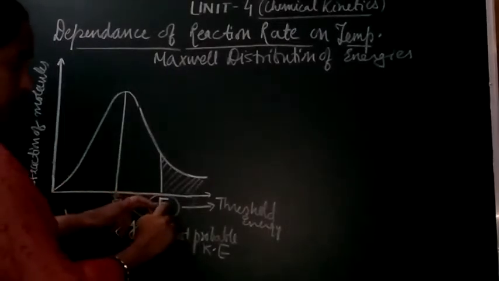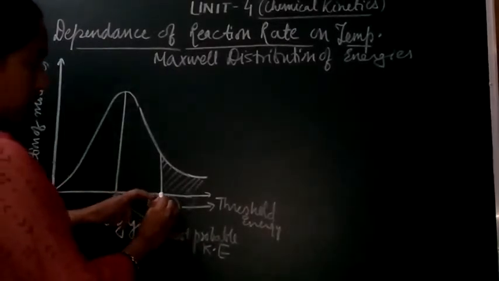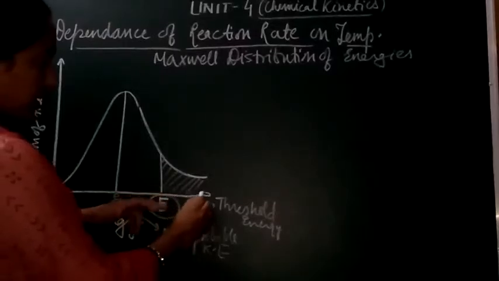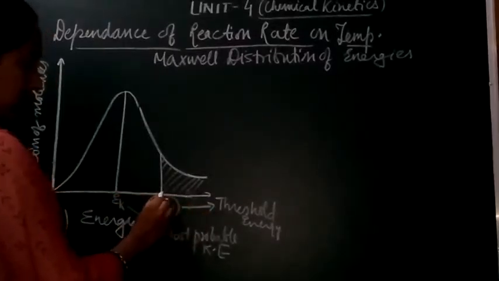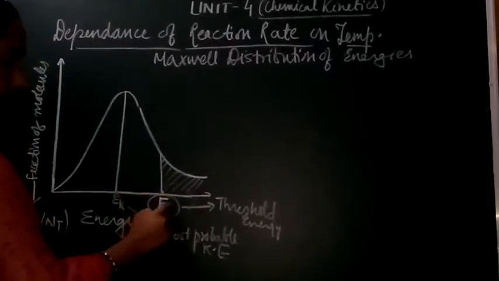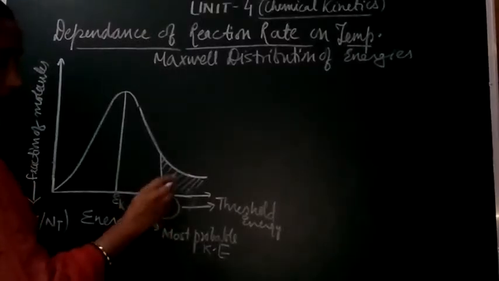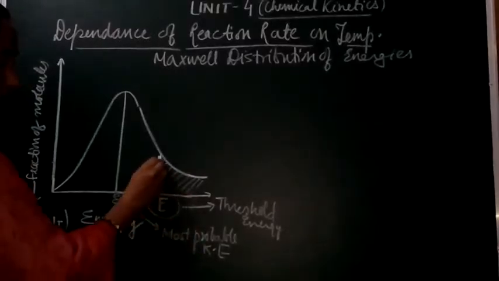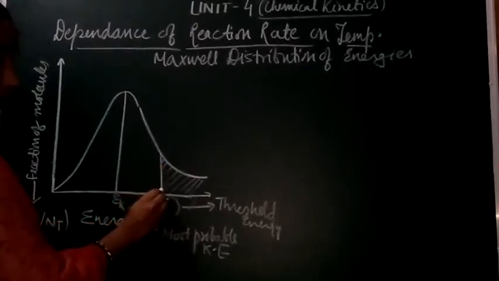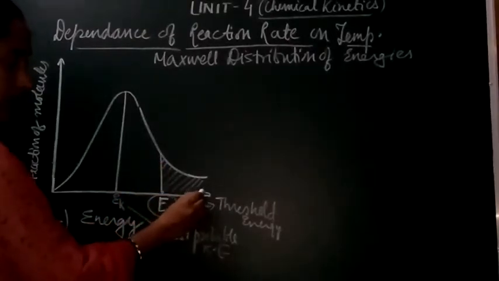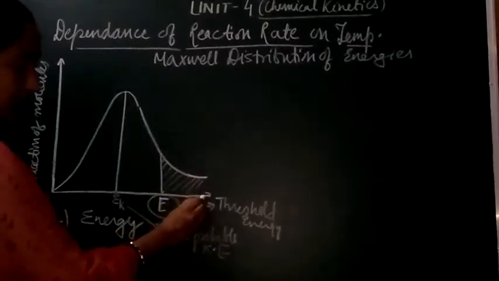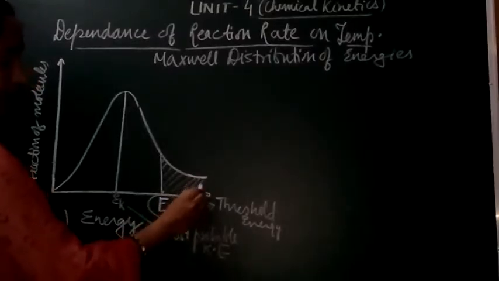So from here the product formation is going to begin. Now the fraction of molecules having the lower threshold energy value is more, with respect to the energy which will be greater than the threshold energy, where that fraction is less.